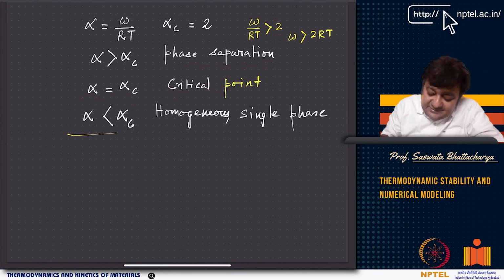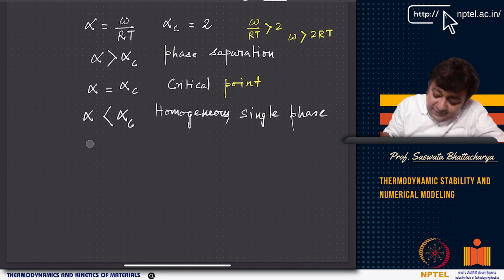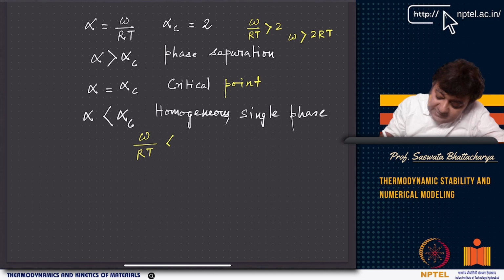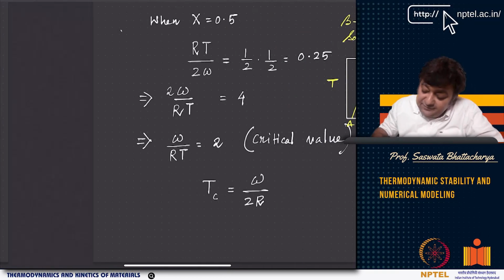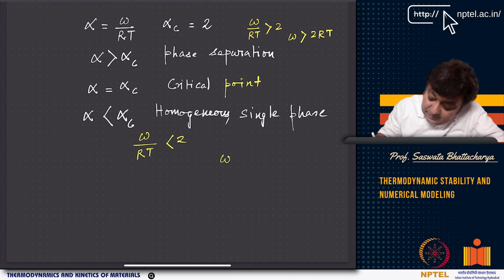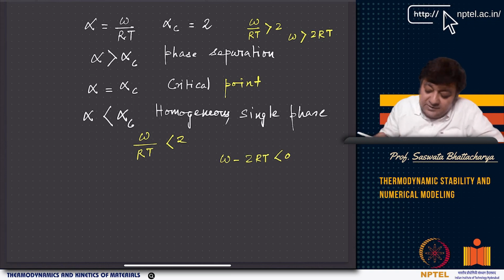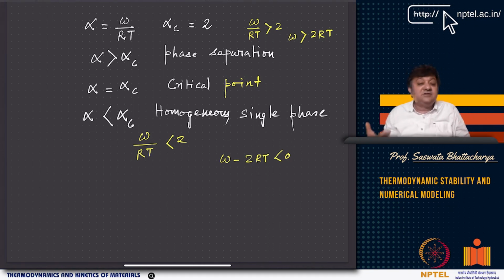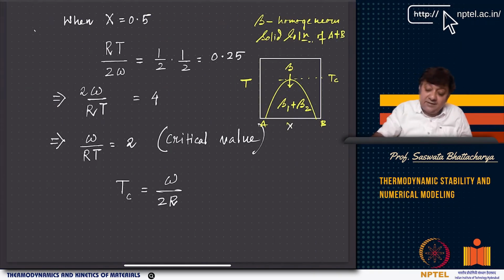And if alpha is less than alpha C, what does this mean? Omega by RT is less than 2, so omega minus 2RT is less than 0. In this case, you basically get a homogeneous single phase. This comes again from this, right?